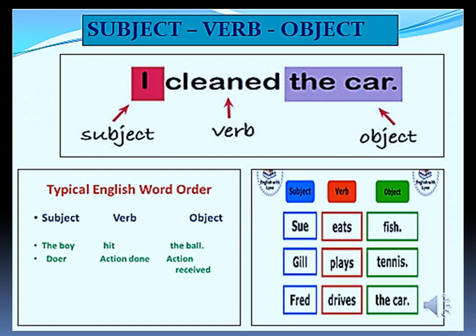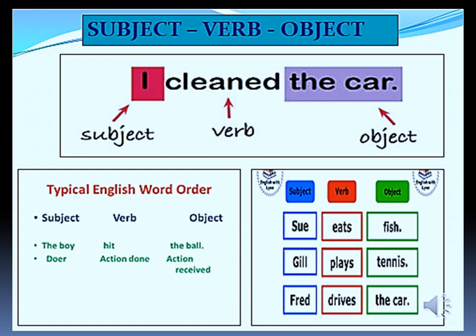Now if you look at the sentence, children, subject always comes before the verb. Observe it. You find subject always before the verb. Whereas object is always after the verb. Now look at few more examples.